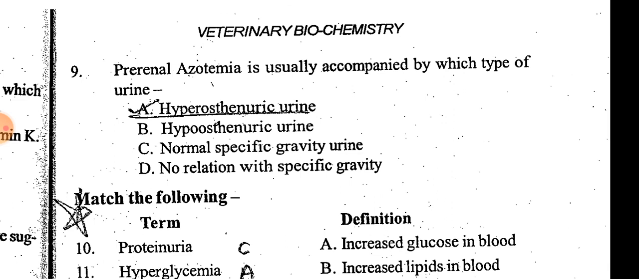Pre-renal azotemia is usually accompanied by which type of urine? Hypersthenuric urine. Hypersthenuric urine occurs with pre-renal azotemia, and hyposthenuric urine with renal azotemia. Match the following.